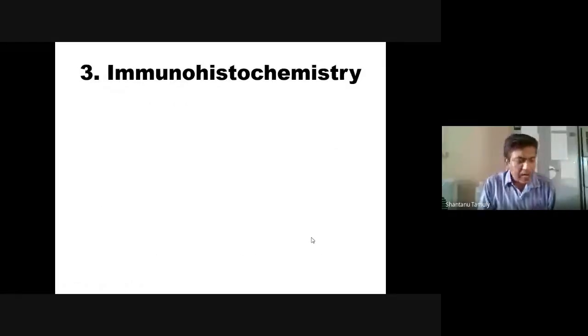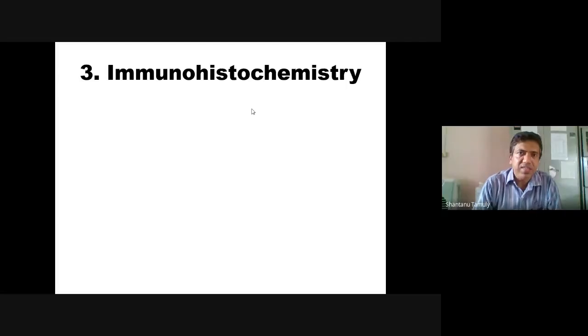Then the third application is immunohistochemistry. You have studied histology in anatomy, so you know that in histology we use one stain that is called hematoxylin and eosin stain. Remember? So hematoxylin stains the nucleus blue, and eosin gives the pink color. H and E is commonly used.